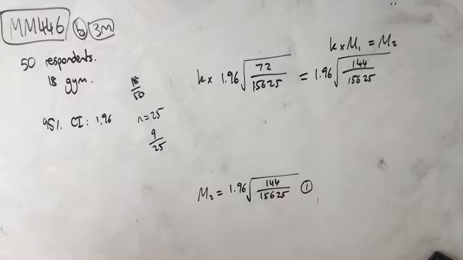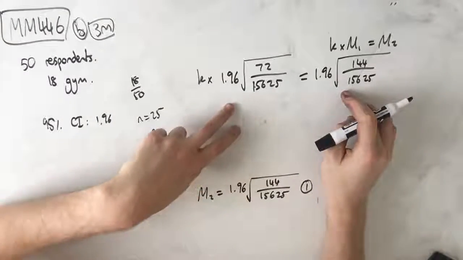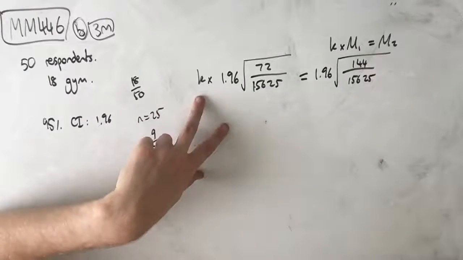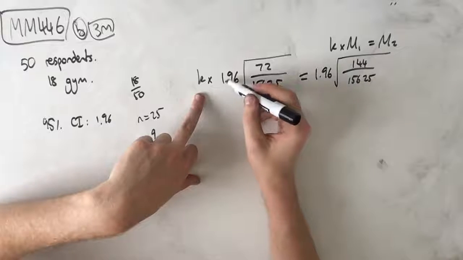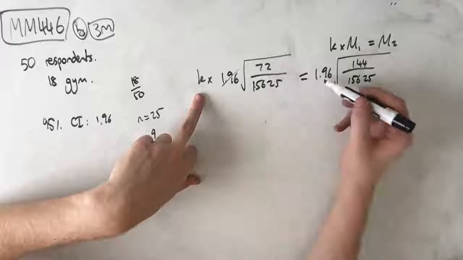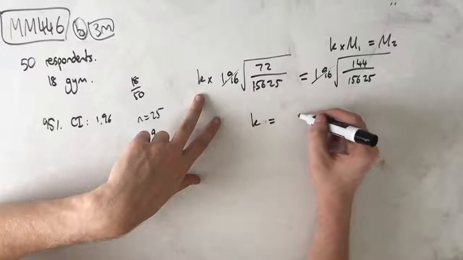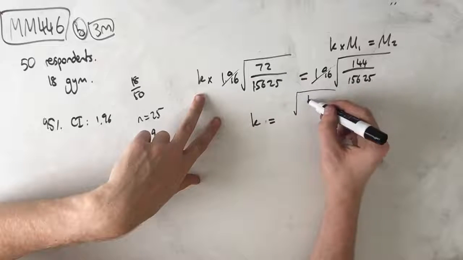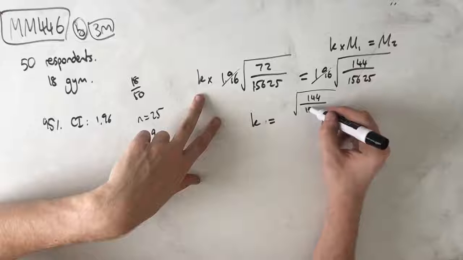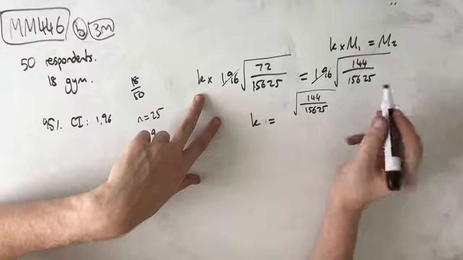Now, we can see there's a bit of a pattern here. So what we need to do is find K, right? We can divide both sides by 1.96 and get rid of that, which means that K is then equal to root 144 over 15,625.